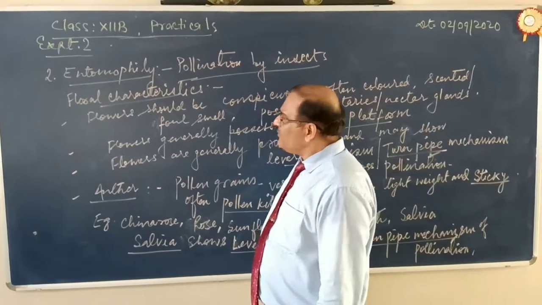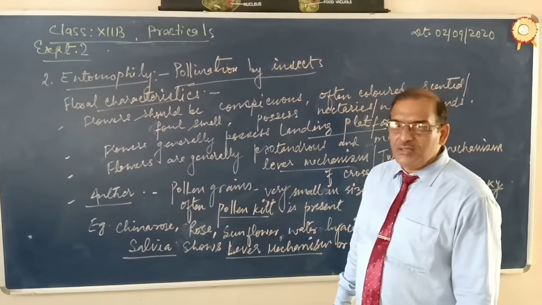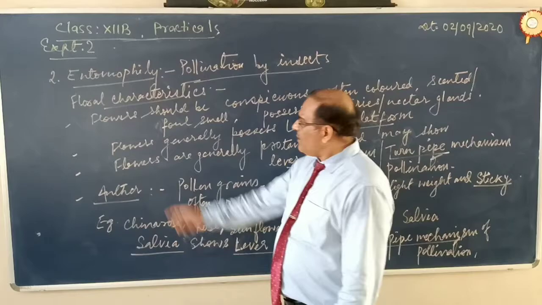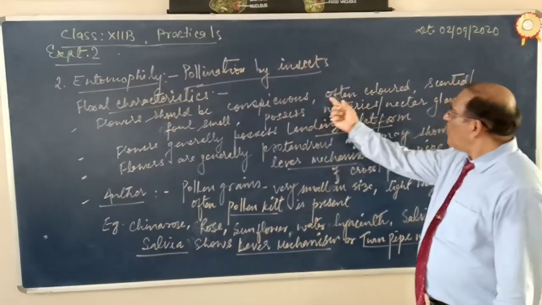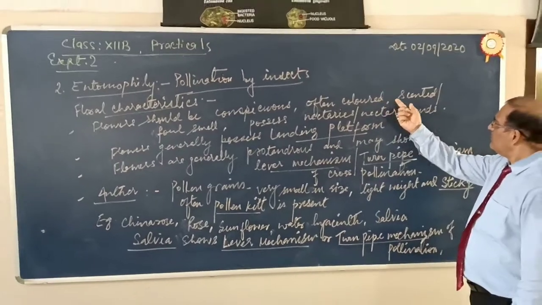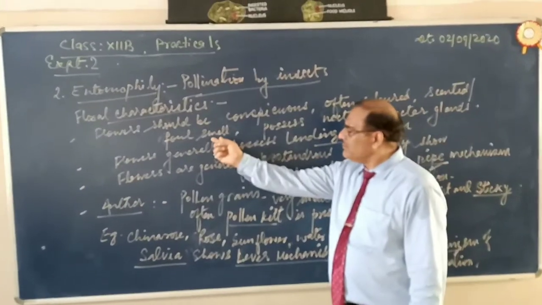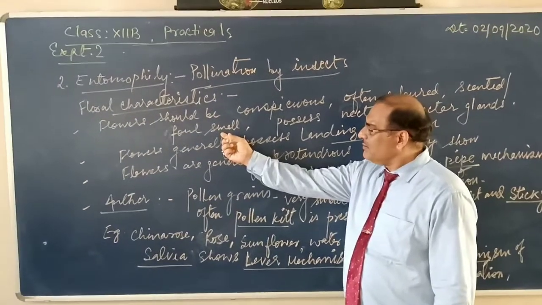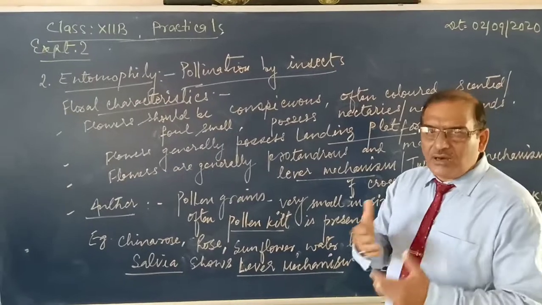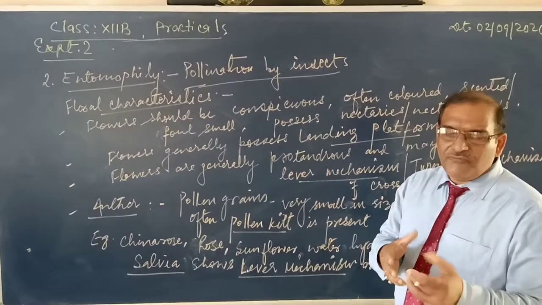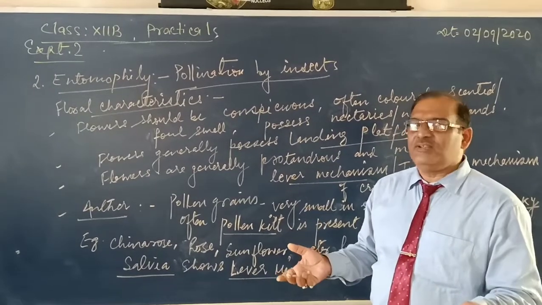Now, what should be the flower's features, characteristics for entomophily or for pollination by insects? The flower should be conspicuous, often colored, scented, or may have foul smell, pungent smell. Some insects are attracted by fragrance, and some insects like foul smell or pungent smell.